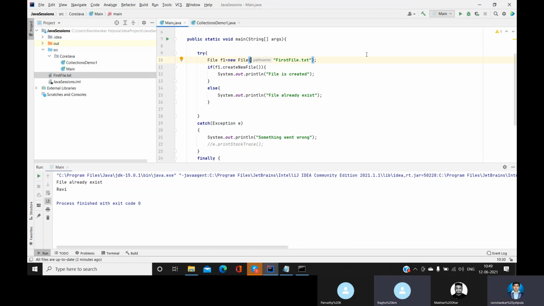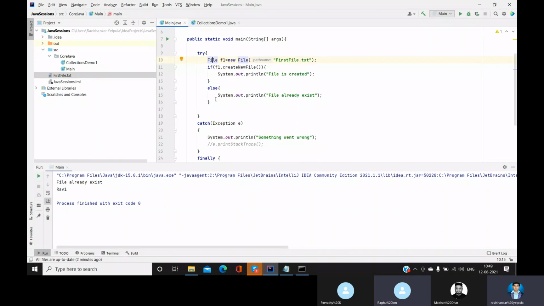Absolutely right. Now we have created the file. Then we want to write something into that file. Then how to do that? We already created the file, so when we create the file, this does not require that. Now next, what we have to write is the code.